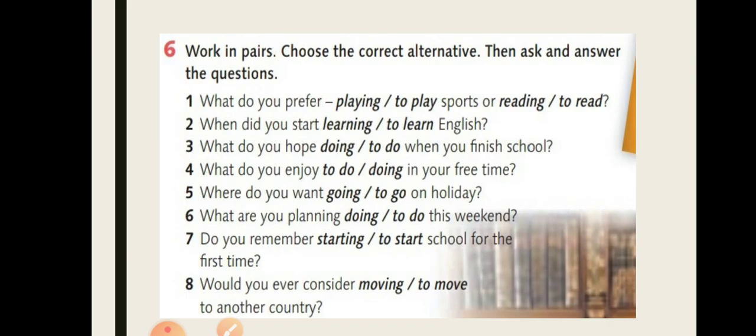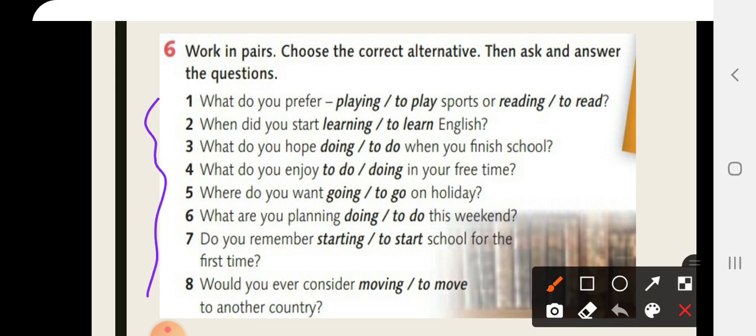Now, exercise number 6, it's a speaking task, but because they have used it for practicing gerunds and infinitives, I have to give it to you as a written task here. Work in pairs, choose the correct alternative, then ask and answer the questions. Let's use these questions to practice the gerunds. What do you prefer?